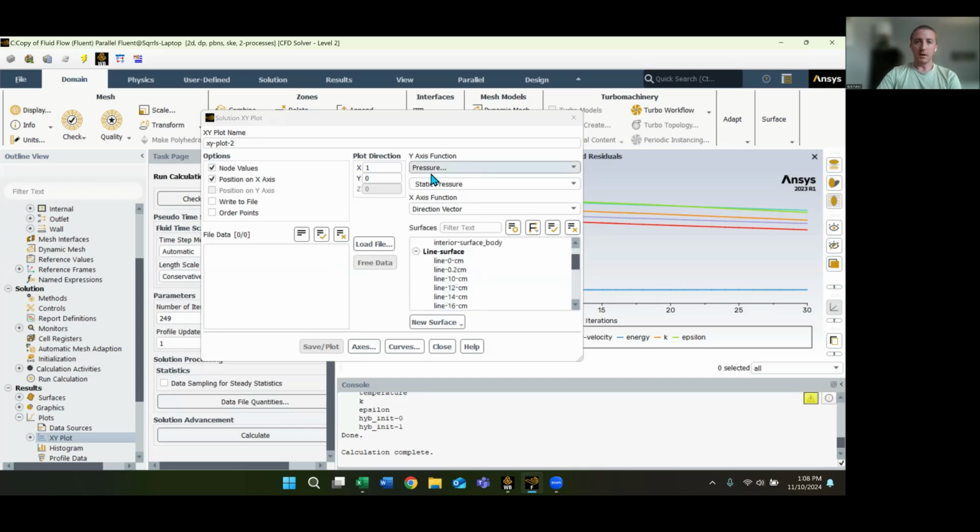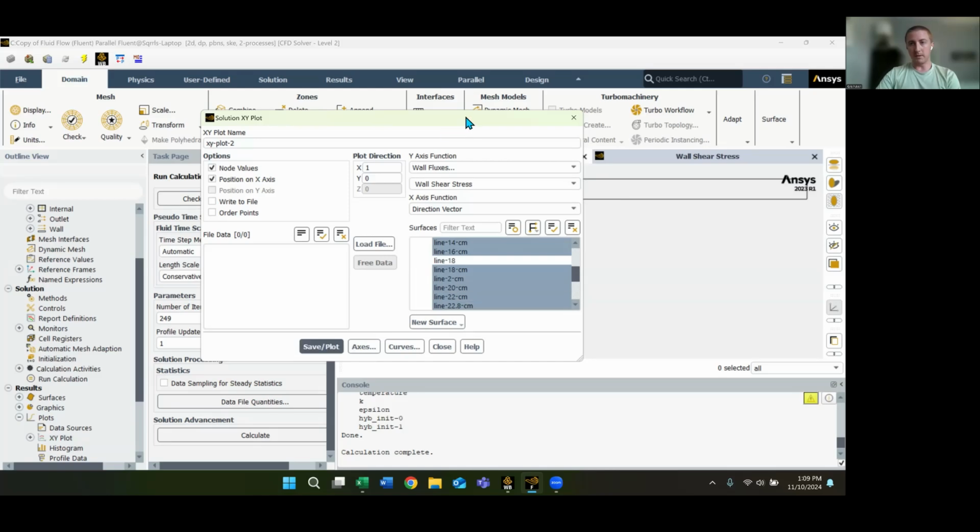So our y-axis function needs to be changed to wall fluxes. As you see, we got wall shear stress here. And then we need to select all the lines that I've created. I need to remove that line because that's an extra one I made. But we can save and plot here.